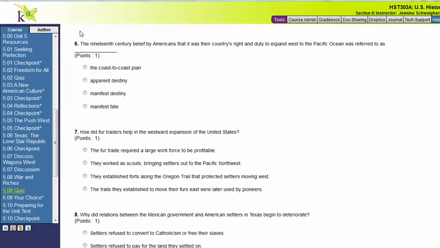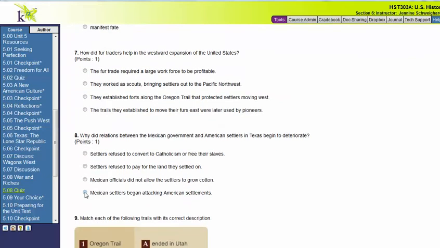Number 6, the 19th century belief by Americans that it was their country's right and duty to expand west to the Pacific Ocean was referred to as the Coast to Coast Plan, Apparent Destiny, Manifest Destiny, or Manifest Fate. Number 7, how did fur traders help in the westward expansion of the United States? The fur trade required a large workforce to be profitable. They worked as scouts bringing settlers out of the Pacific Northwest. They established forts along the Oregon Trail that protected settlers moving west, or the trails they established to move their furs east were later used by pioneers.